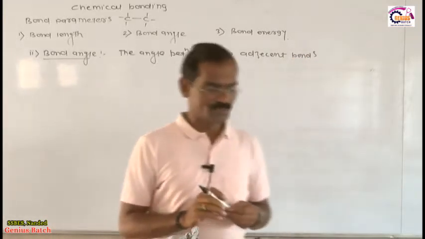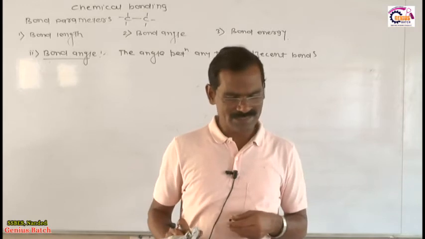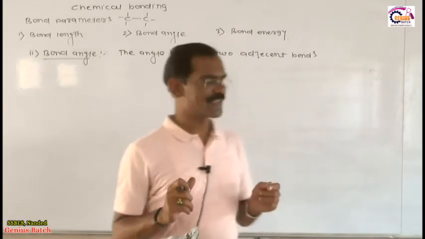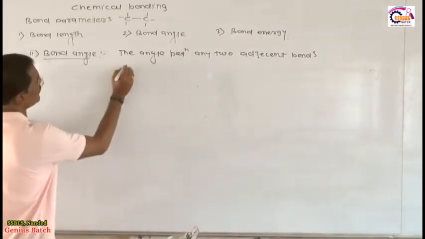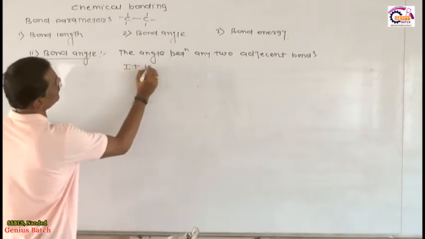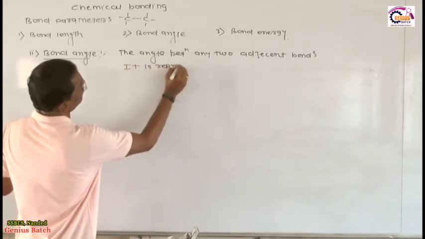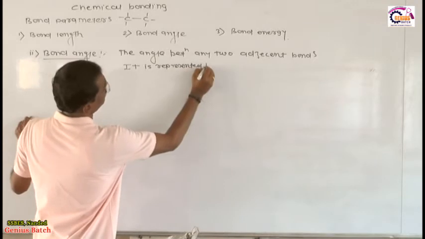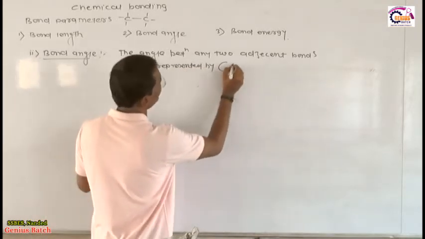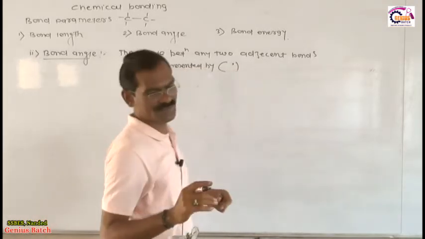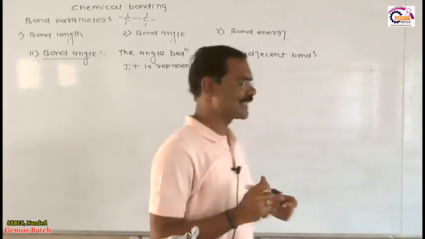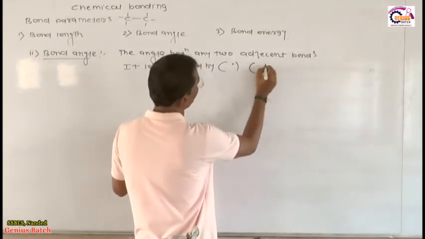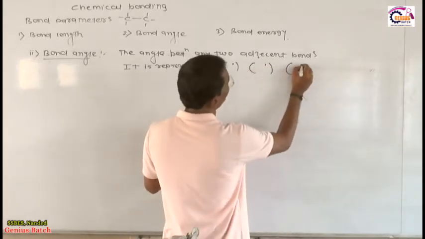Now you know very well that the bond angle is represented by degree, minute and second. How to represent the bond angle? First we write the degree with a small circle, then a single line indicates minute and a double line indicates second.